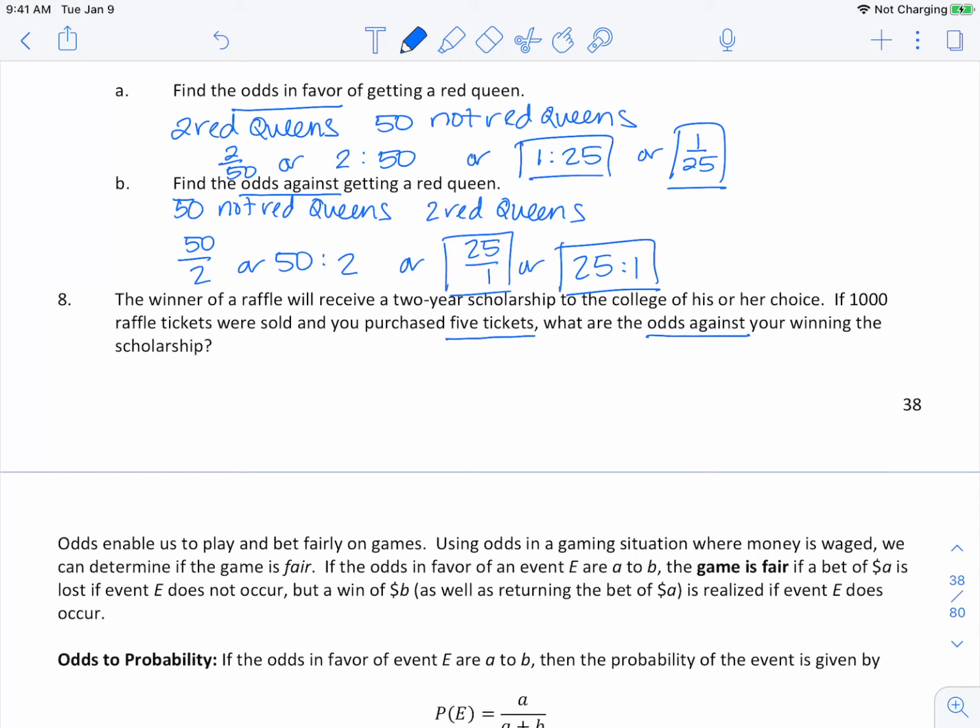So, because you purchased 5 tickets, you have 5 chances to win and 995 chances to not win. So, we want the odds against your winning. So we do 995 divided by 5, or you could write 995 colon 5. Or if we reduce this, 199 to 1.